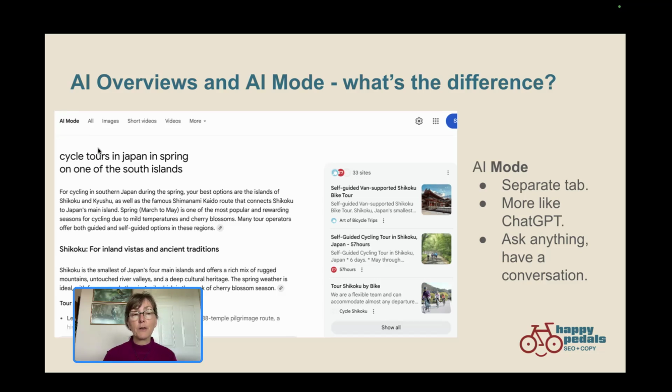Then you can interact with this in a similar way to how you might use ChatGPT. So you can ask follow-up questions. It's almost like having a conversation. And again, Google is going and looking at many sources online to find some answers for you, which it puts in a nice summary. And it again lists the different sources where it went to consult to find all this information.